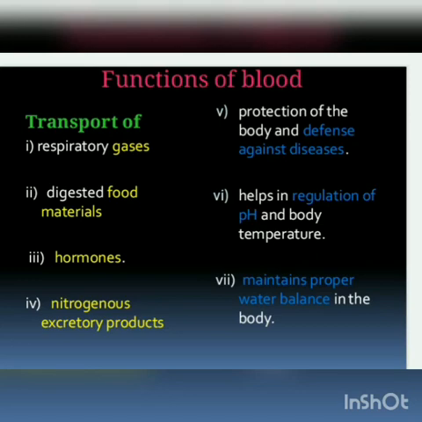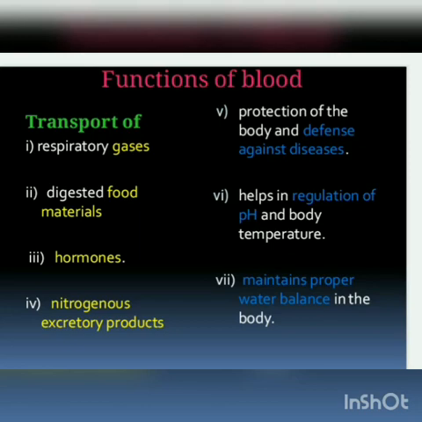Oxygen is collected from the lungs, which will be supplied to all the cells, tissues, and organs in our body. Whereas carbon dioxide will be collected from each and every cell and returned to the lungs, so we are exhaling.